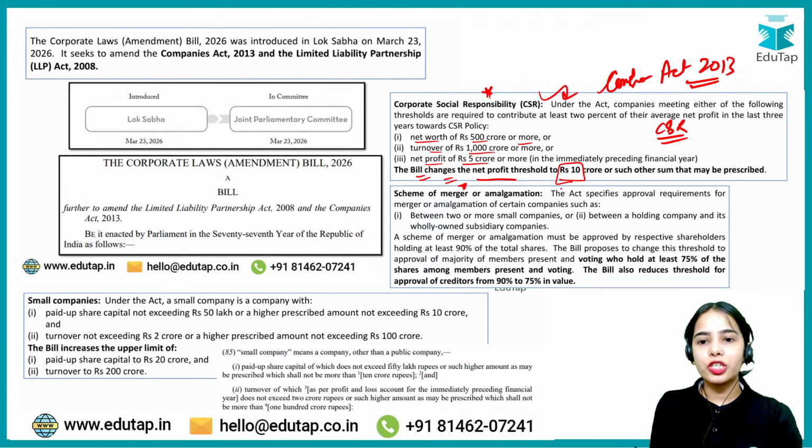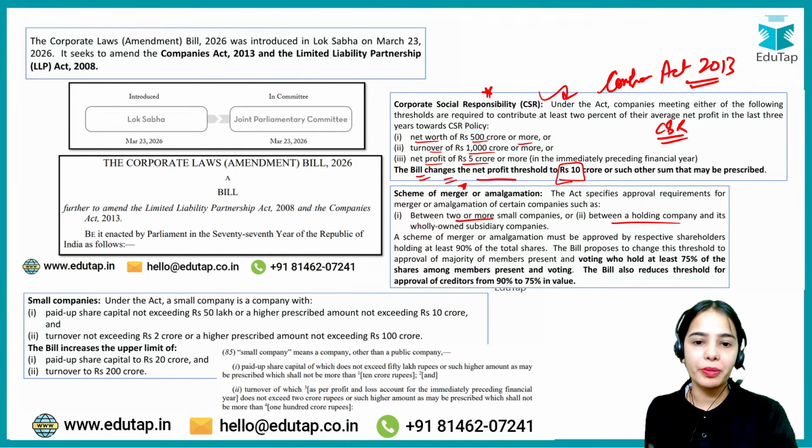Scheme of merger or amalgamation: for the merger or amalgamation between two or more small companies, or between a holding company and its wholly owned subsidiary, before 90% of the approvals had to be taken, now 75%.